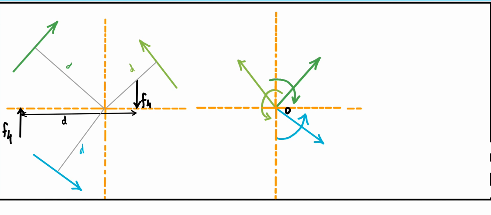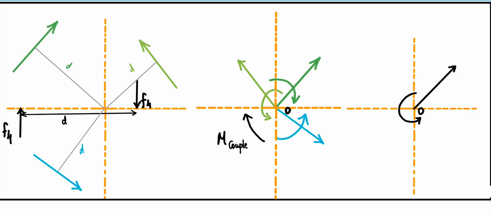Coming to the couple itself which acts, it doesn't produce any resultant force, so I indicate that as only a couple. And if I want to find the resultant of this case, I simply sum up the concurrent forces as a resultant force and the couple. So that creates the same effect as the coplanar non-concurrent forces. So I can restate this. In order to find the resultant of this coplanar non-concurrent force, we have studied the idea of moment and we have solved this far.